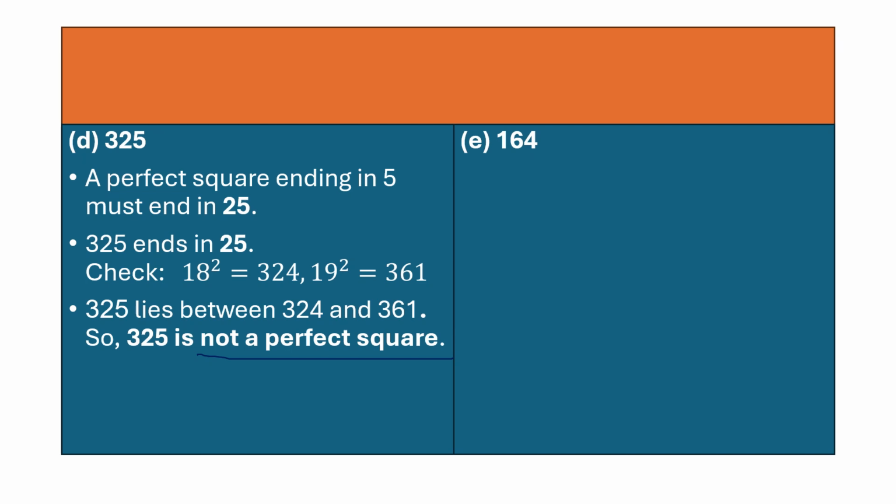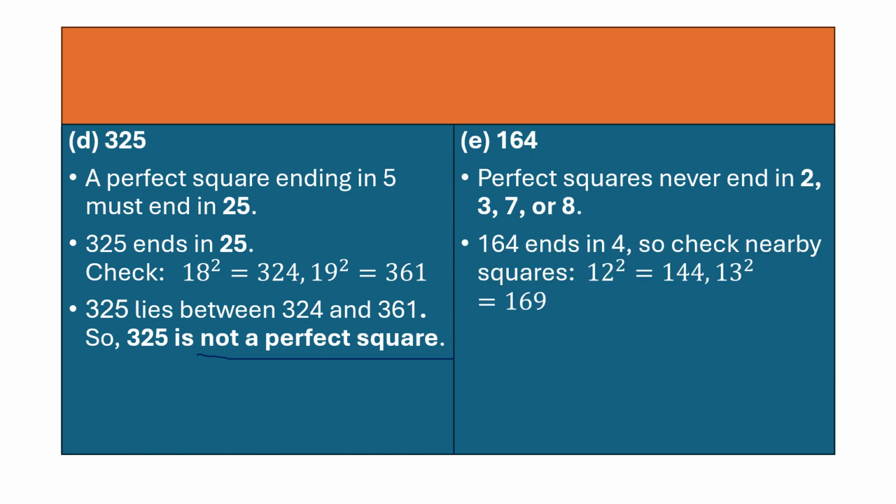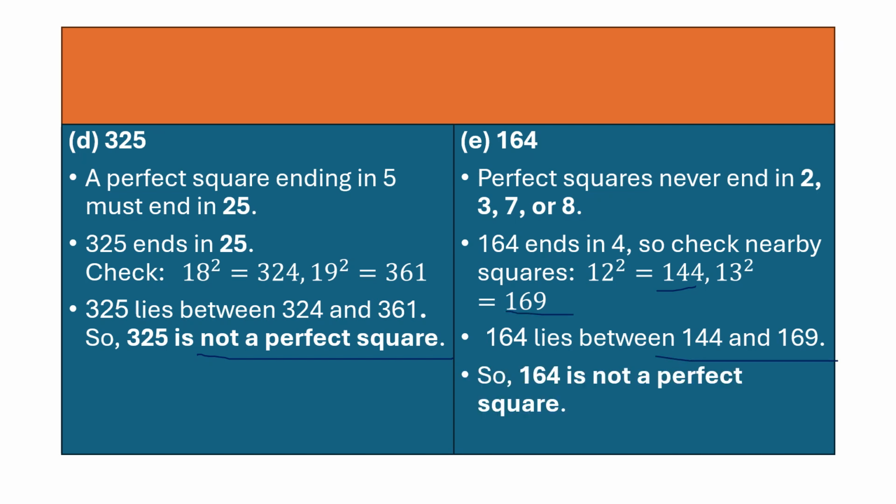Let's see next number, 164. Now perfect squares, they never end in 2, 3, 7 or 8. So 164 ends in 4. So you need to check it here. Again, 12 square, 144. 13 square, 169. So now 164 lies between what? We're talking about 12 square and 13 square. It lies between these numbers. So 164 is not a perfect square. So you need to please remember all these points, jot it down. That will help you to solve these questions.